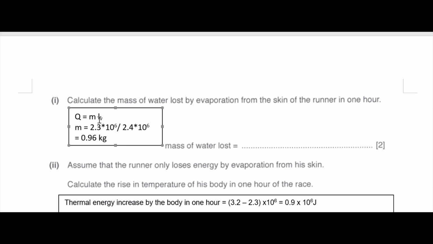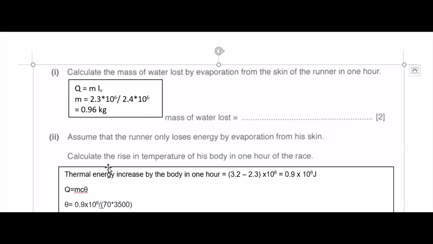It's not that producing the equation is hard. It's just finding the correct data to put, and then after finding the correct data, deciding on the correct equation, right? That part is a little bit hard, okay? So the calculation itself is quite simple. You can do the calculation and get something like 0.96 kg.